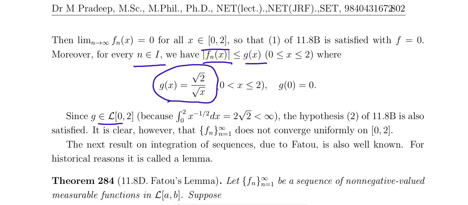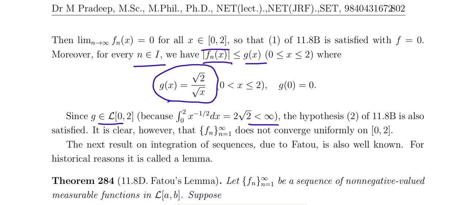Then g is Lebesgue integrable because the integral from 0 to 2 of x to the power minus 1 by 2 dx is 2 root 2, which is convergent, so it is Lebesgue integrable. So the hypothesis is satisfied, and so the sequence of functions satisfies the hypothesis of the Lebesgue dominated convergence theorem.